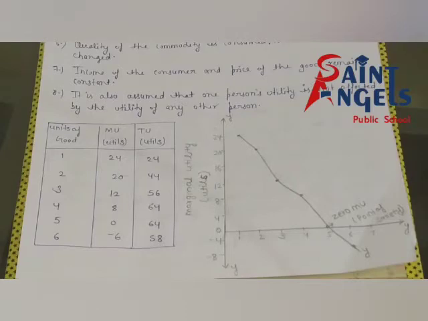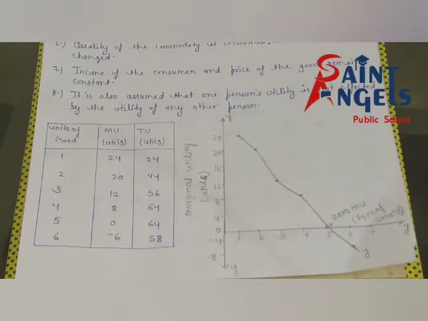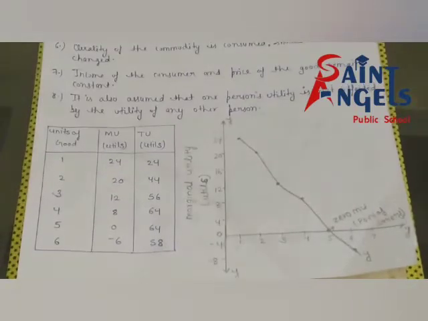So additional satisfaction means marginal utility, and we can say that marginal utility goes on decreasing as we consume more and more units of a commodity.